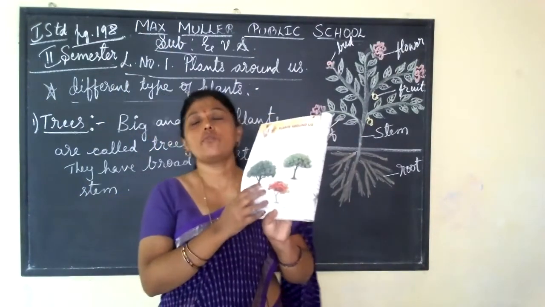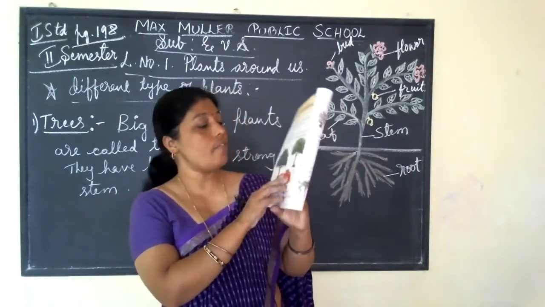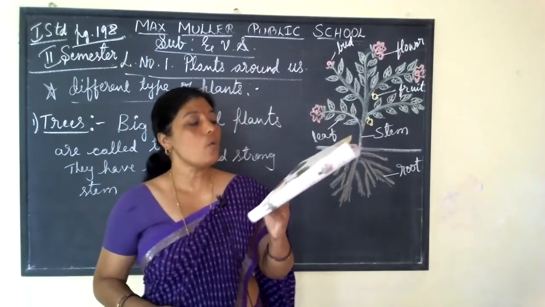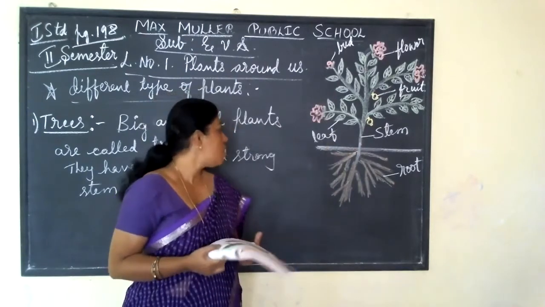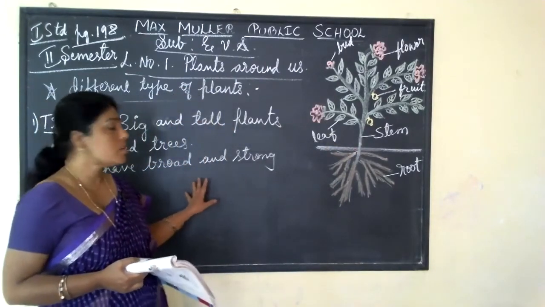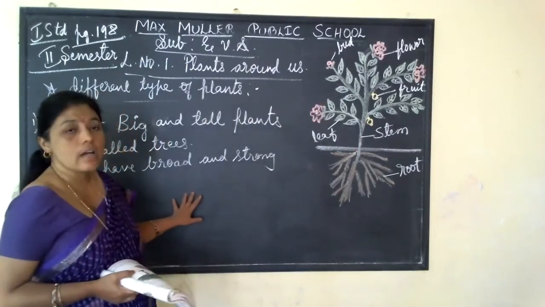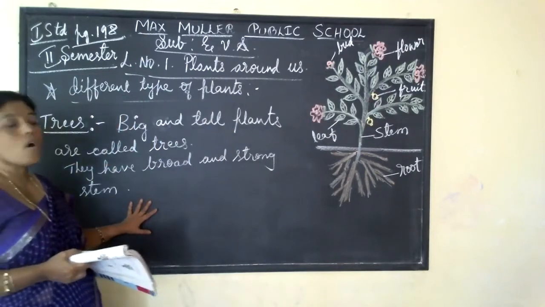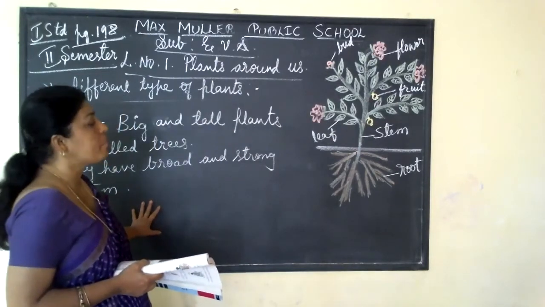For example, mango tree, neem tree, gulmohar tree, etc. All these are trees. What is meant by trees? Big and tall plants are called trees, and they have a broad and strong stem.